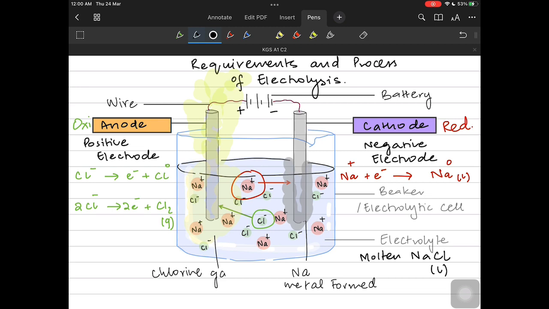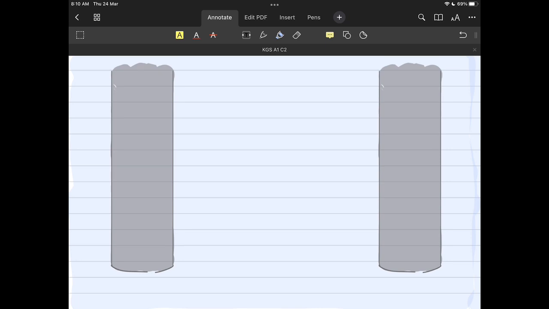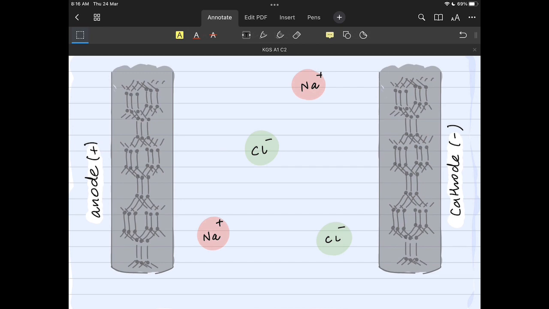So what's the product? It's chlorine gas. And what is the observation? It is pale green fumes evolving. Let's study the idea on a very molecular level. Imagine you have the sodium ions and the chloride ions in the diagram. The electrodes are made up of graphite. And remember there are two kinds of electrodes, the anode and the cathode.